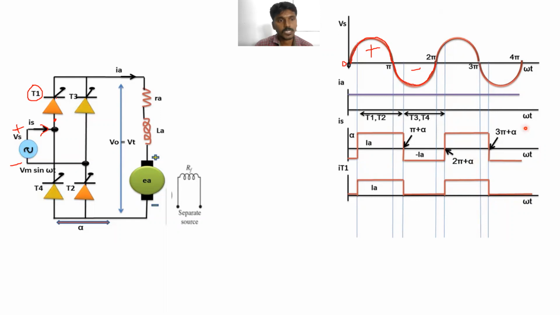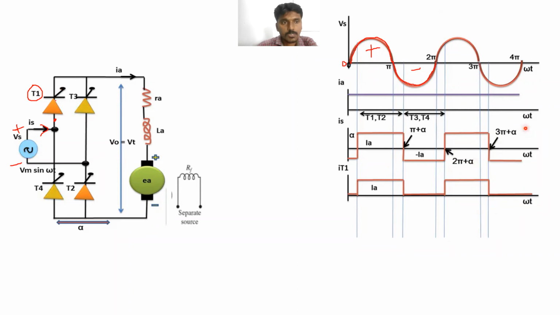To make it conduct, what do we have to do? To turn on this thyristor T1, what do we have to do? What should be done to turn on T1? That is my question. Supply to the gate terminal, exactly. We have to apply some amount of voltage to the gate terminal of this thyristor. Then only this thyristor can be turned on.